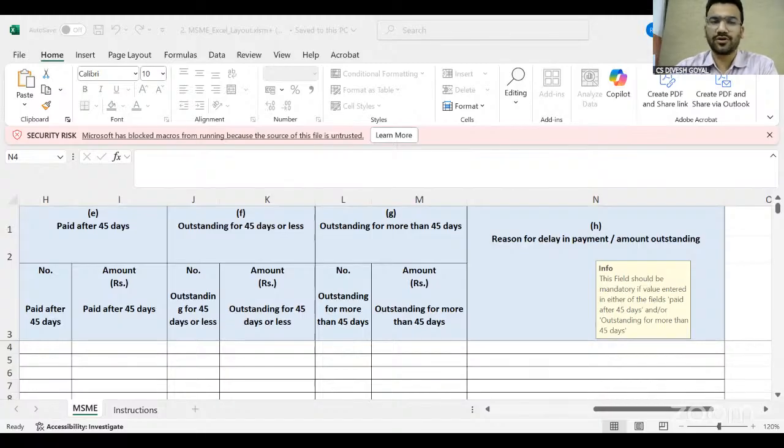If there is a dispute, mention that. If you don't have the funds, mention that. Whatever the other reason, mention the actual reasons in the reason column. So this is practically all about the MSME 1 Act.